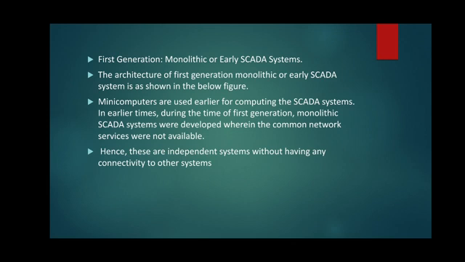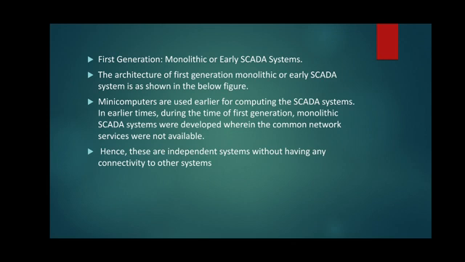First generation monolithic or early SCADA system. The architecture of the first generation monolithic or early SCADA system is shown in the diagram. Mini computers were used for computing in the SCADA system. In earlier times, during the first generation, monolithic SCADA systems were developed where common network services were not available.